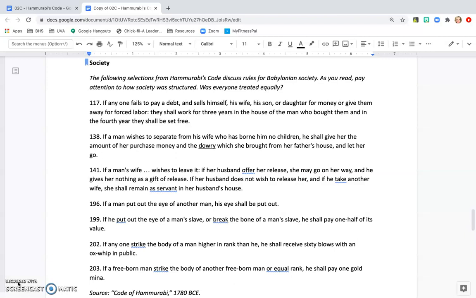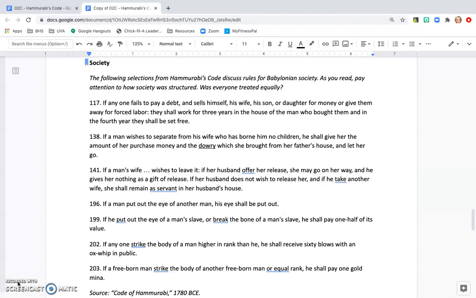196. If a man put out the eye of another man, his eye shall be put out. Again, this sentence assumes that these men are of the same social rank, and so this is where we get the idea from Hammurabi's code, an eye for an eye.